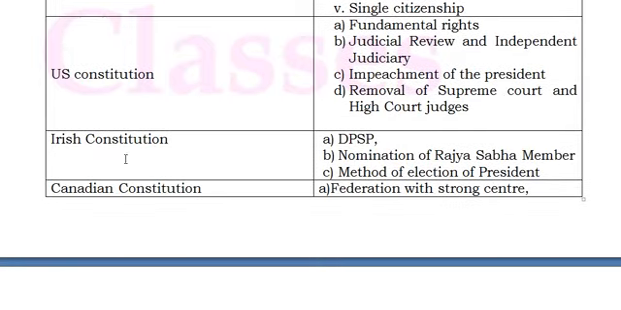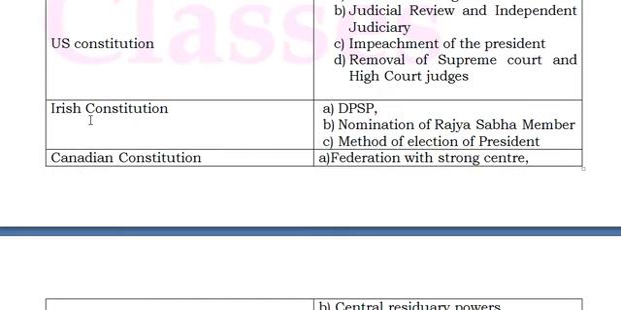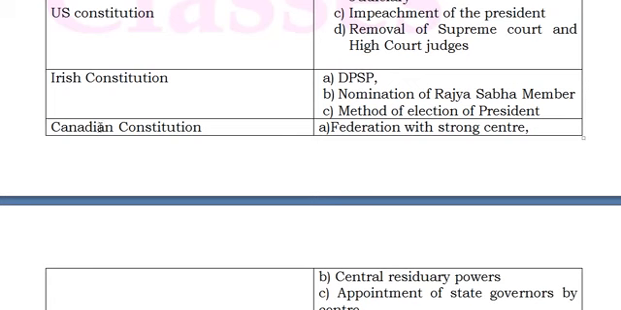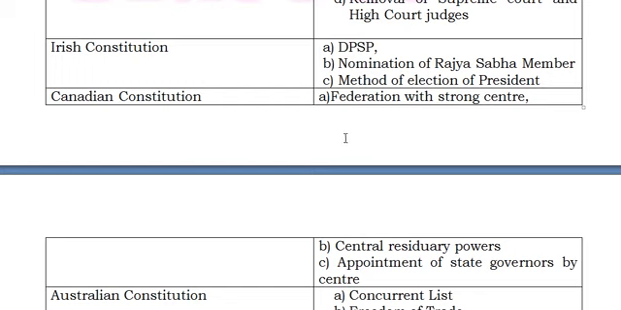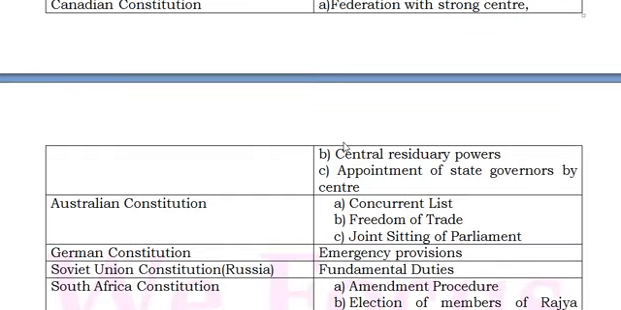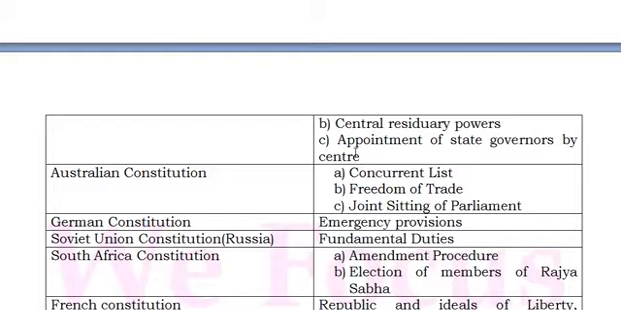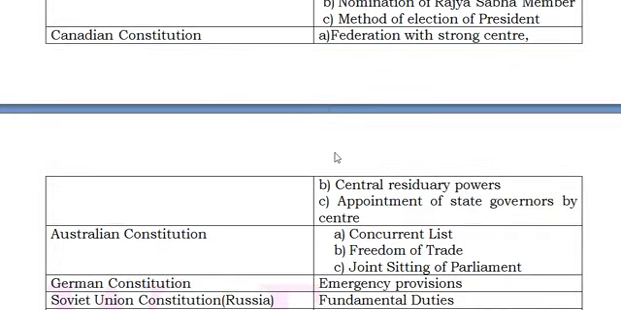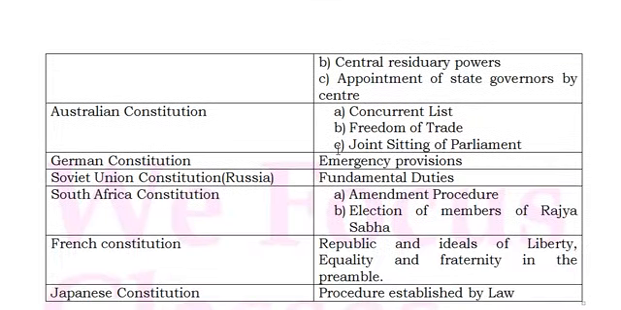And directive principles of state policy are taken from the Irish Constitution, and the nomination of Rajya Sabha members and the method of election of the president are taken from the Irish Constitution. And federation with a strong center is taken from the Canadian Constitution, along with central residual powers and appointment of state governments by the center. So the Canadian Constitution has given some central powers. And the Australian Constitution gave the concurrent list. So concurrent list means the